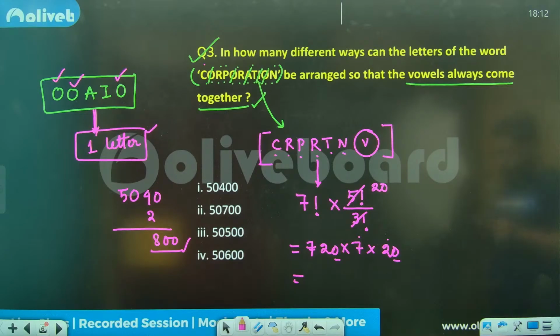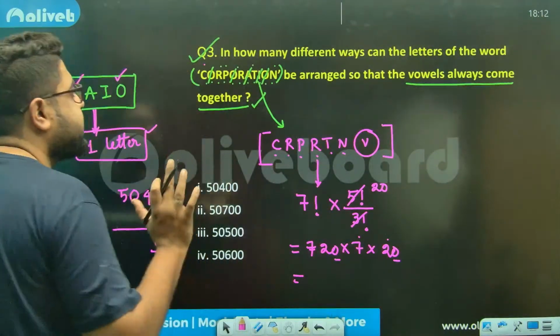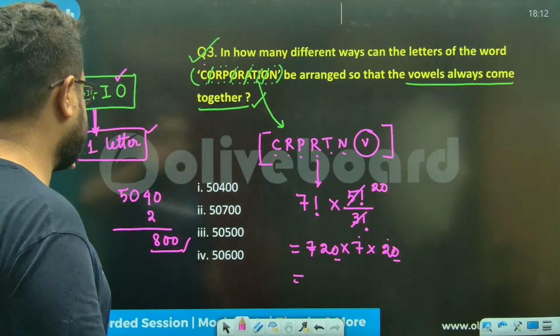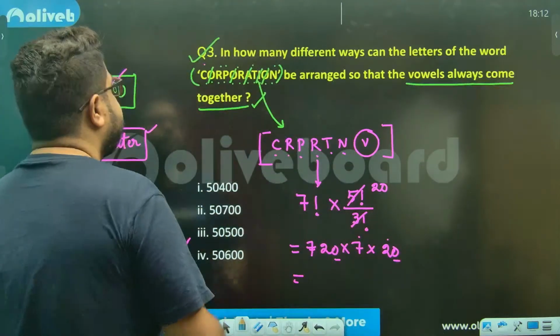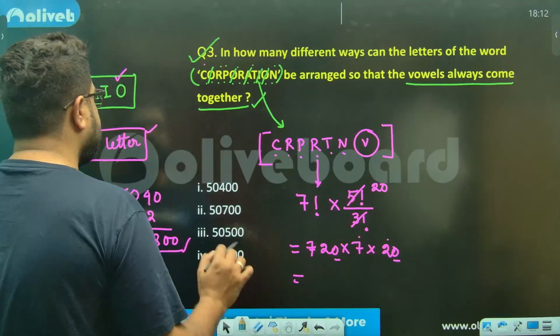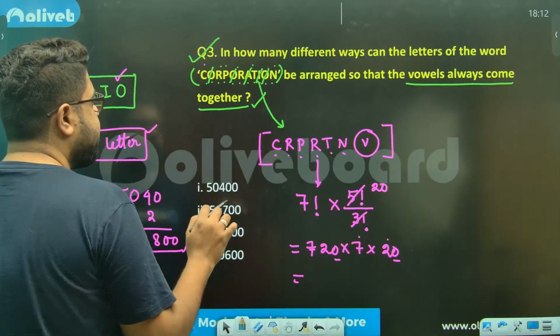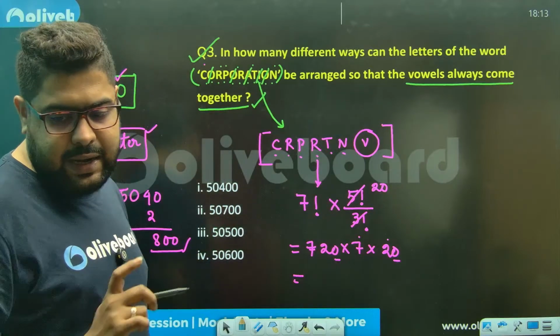Just a second, I cannot find it. Okay, wait, let us see once more. Have we made any errors? Just give me a second. Let me think. So 6 letters, I have taken 7 letters, and in this... Oh, yes sir, I have made an error.